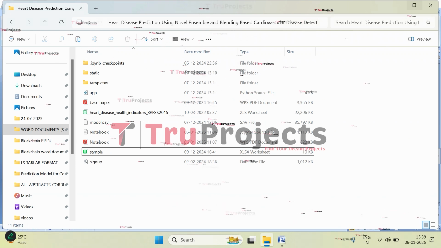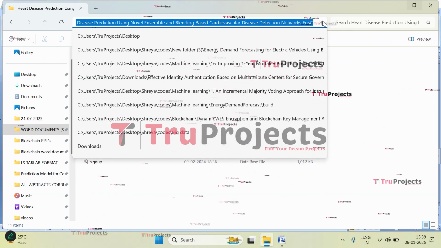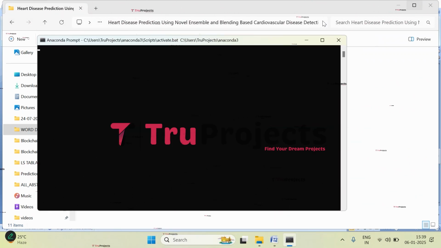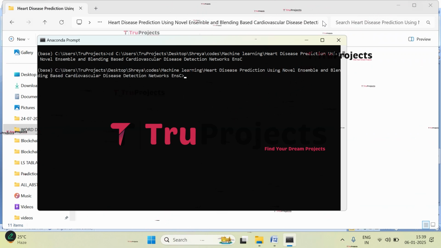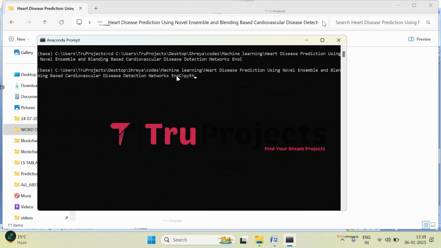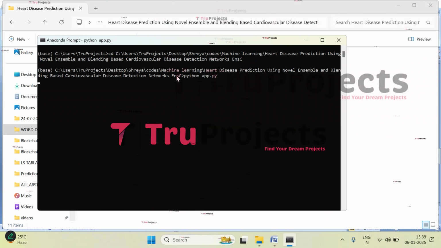So now let's execute. So copy the path of the code folder from the address bar of the file explorer. I'm copying the path. Now open Anaconda prompt. It is open. Give the command cd, give the space, paste the copied path, and now click on enter. So current directory is changed to the code folder's path. Now compile app.py file. So give the command python space app.py and now click on enter. This command will execute the Python script and perform a runtime check for any syntax errors or logical issues.